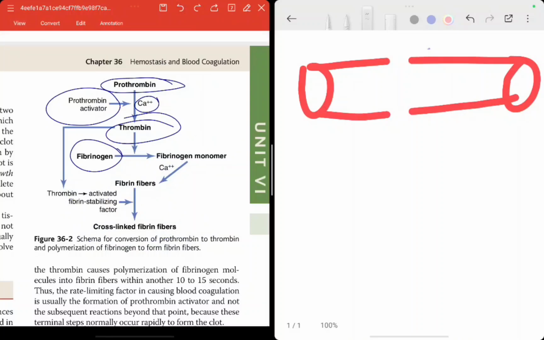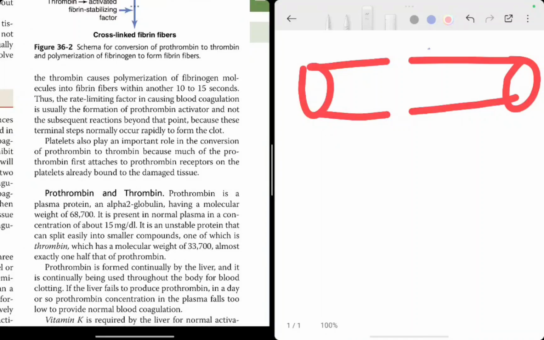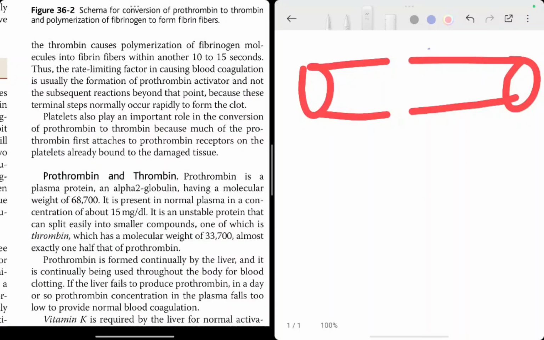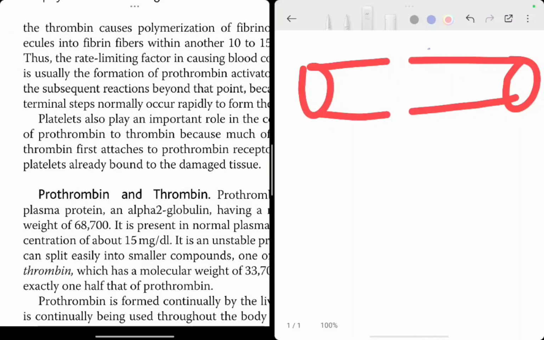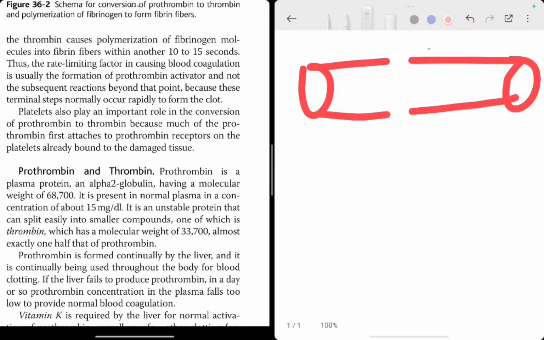Okay, let's view it now. Do platelets have any role in clotting? Let's see. In the last para it is written, platelets also play an important role in the conversion of prothrombin to thrombin, because much of the prothrombin first attaches to the prothrombin receptors on the platelets already bound to the damaged tissues. Now, the story is this, that already we have this platelet plug, which was the second step. अब इस प्लेटलेट्स के ऊपर एक और रिसेप्टर है.